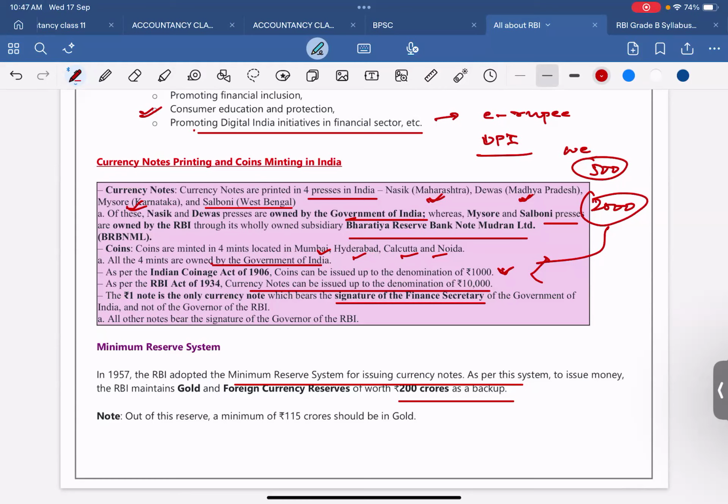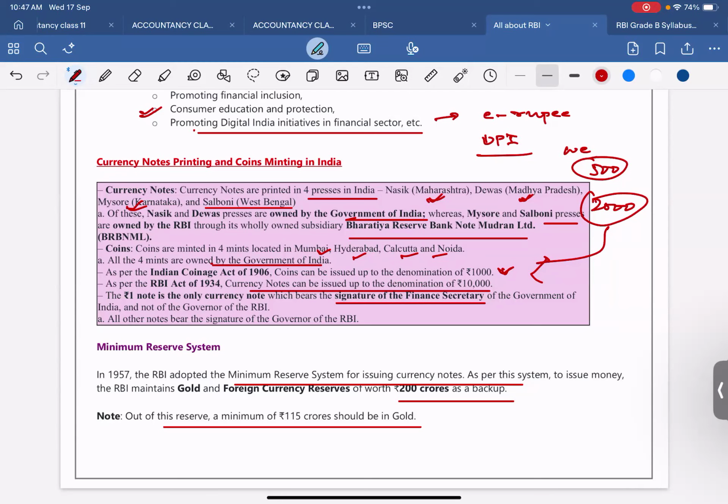Note, out of these reserves, a minimum of 115 crores should be in gold.